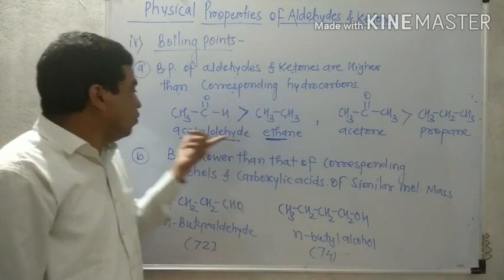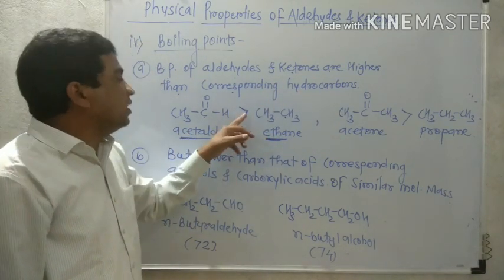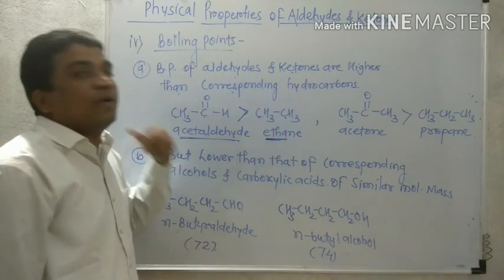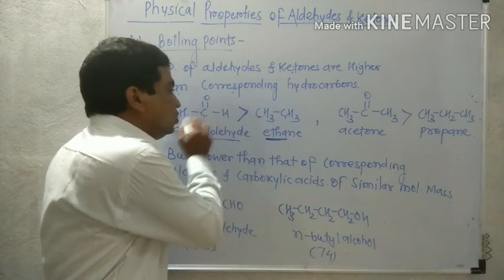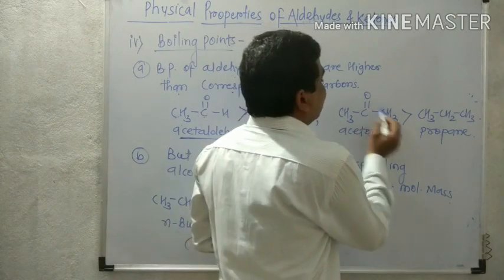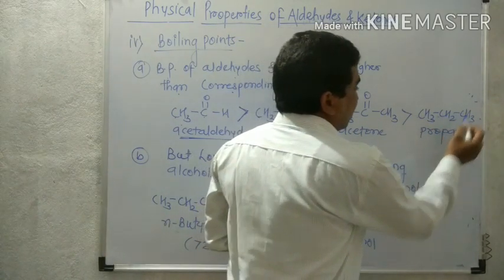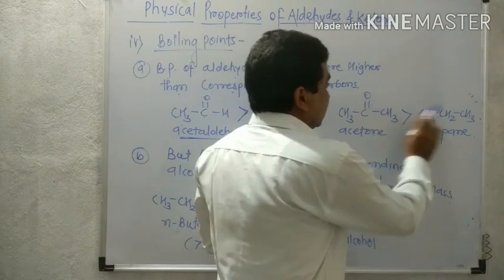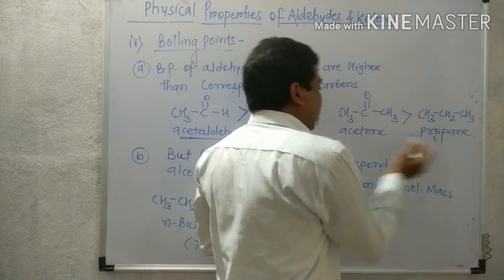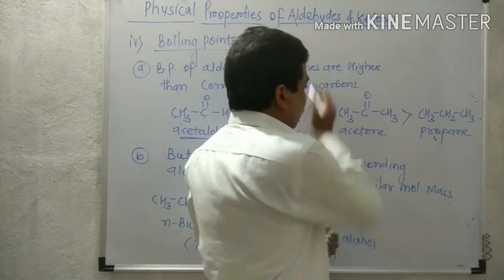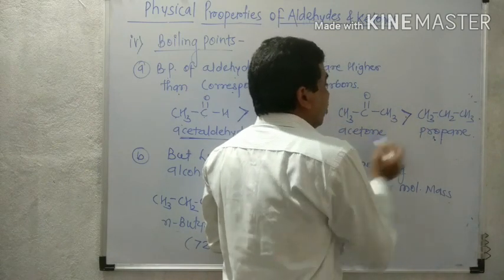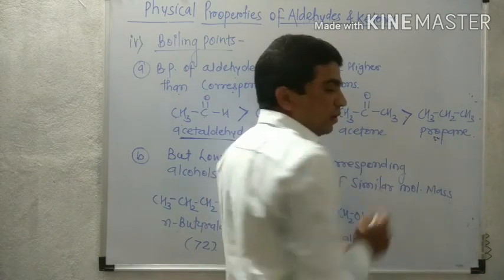For example, the boiling point of acetaldehyde is higher than ethane, because ethane is the corresponding hydrocarbon of acetaldehyde, as both contain 2 carbons. Similarly, acetone contains 3 carbons and propane also contains 3 carbons, so they are related to each other. This is the corresponding hydrocarbon of this ketone. So from this rule, this ketone has a higher boiling point than this hydrocarbon.